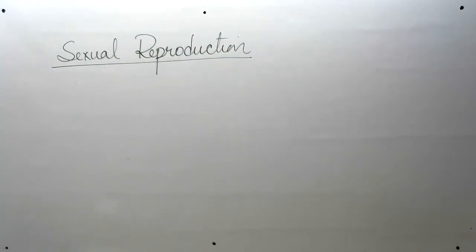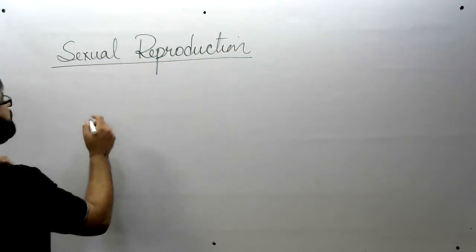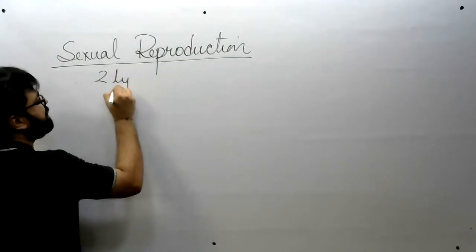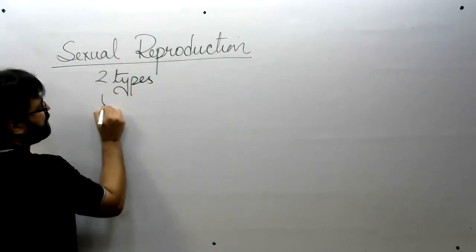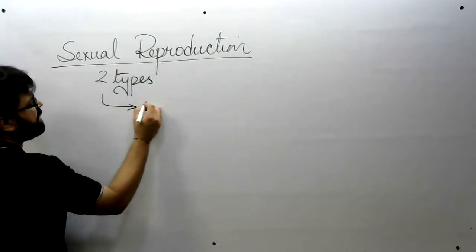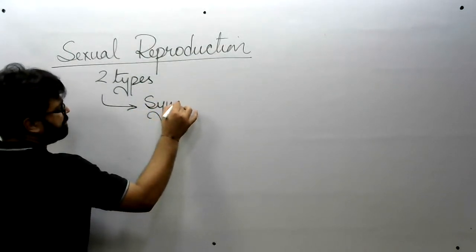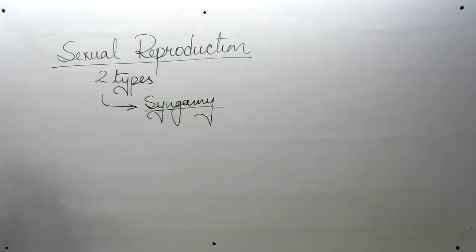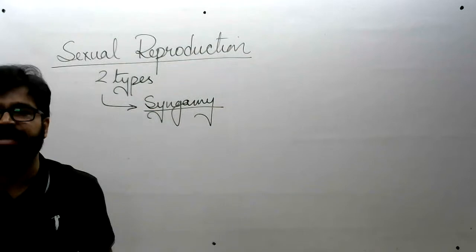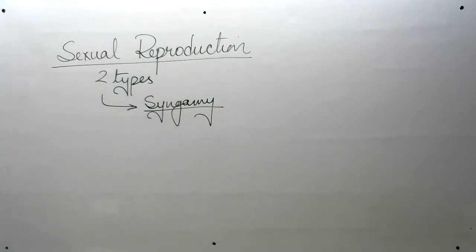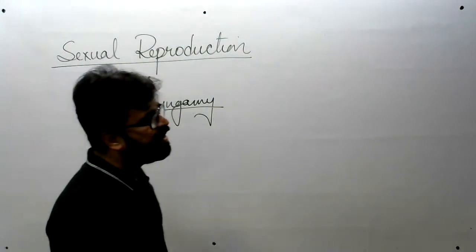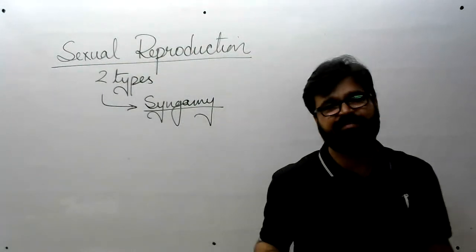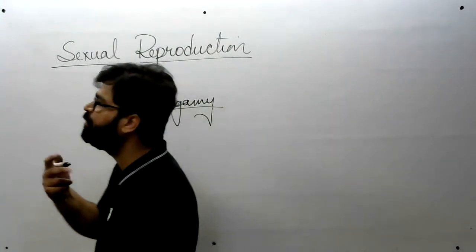Now, coming to the types of sexual reproduction. So, there are mainly two different types of sexual reproduction. Number one is syngamy. All right, syngamy, which means fusion of gametes. Okay. Now, on the basis of whether this fusion is taking place outside the body of an animal or inside the body of an animal, syngamy is of two different types.